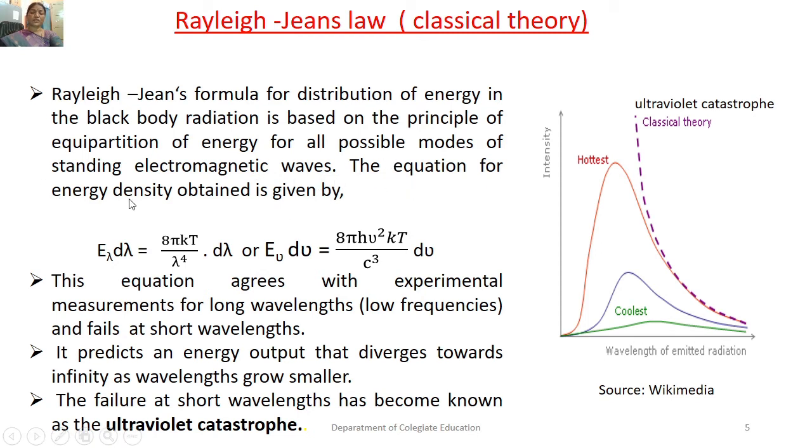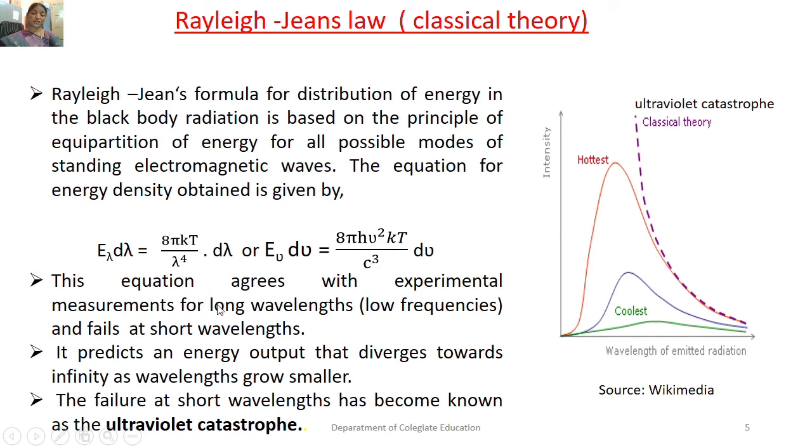The equation for the energy density obtained by them is E lambda d lambda equal to 8 pi kT divided by lambda to the power of 4 d lambda, or in terms of frequency, E nu d nu equal to 8 pi nu square kT divided by c cube d nu.